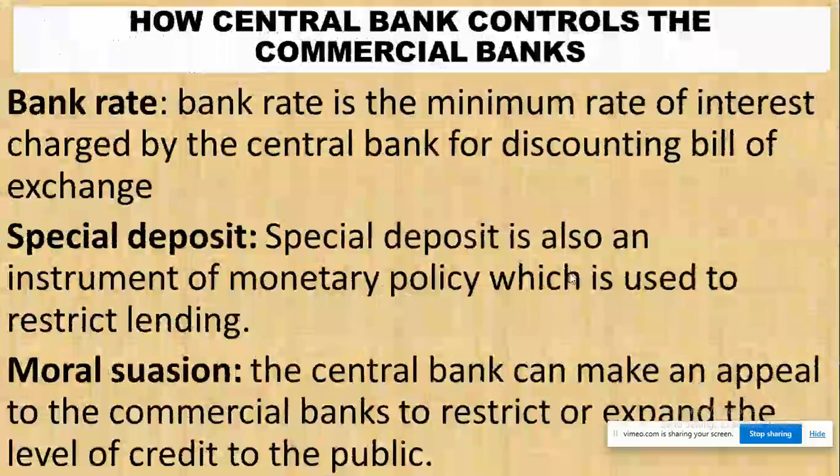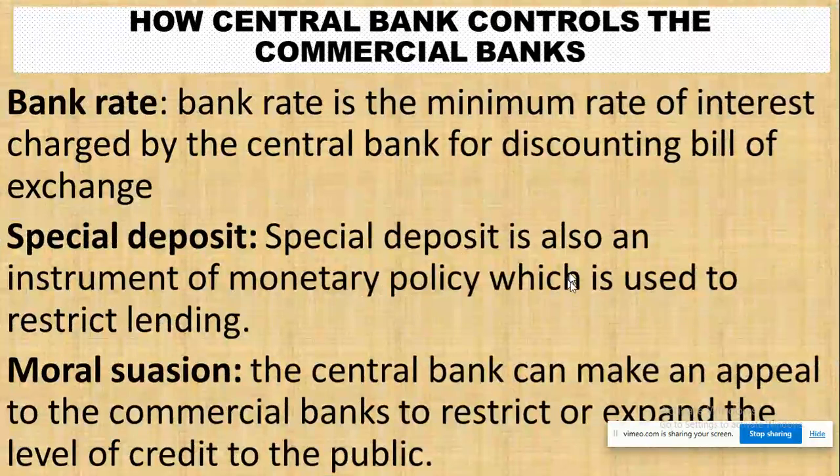Then liquidity ratio or cash ratio, government uses this to control other banks. Okay, bank rate is the minimum rate of interest charged by the central bank for discounting bills of exchange. Then they also use what we call special deposits. Special deposit is an instrument of monetary policy which is used to restrict lending in the community or in any country.